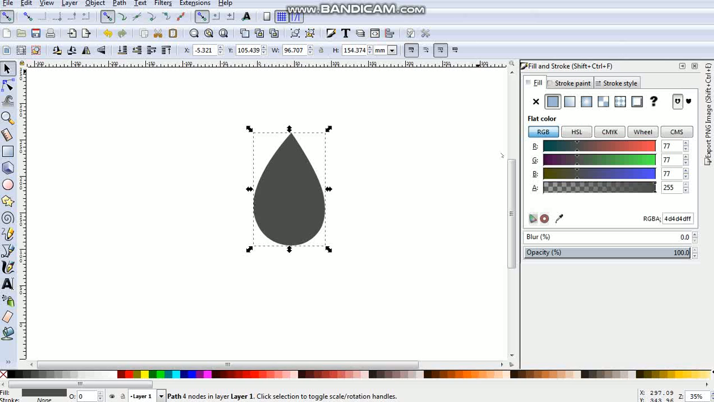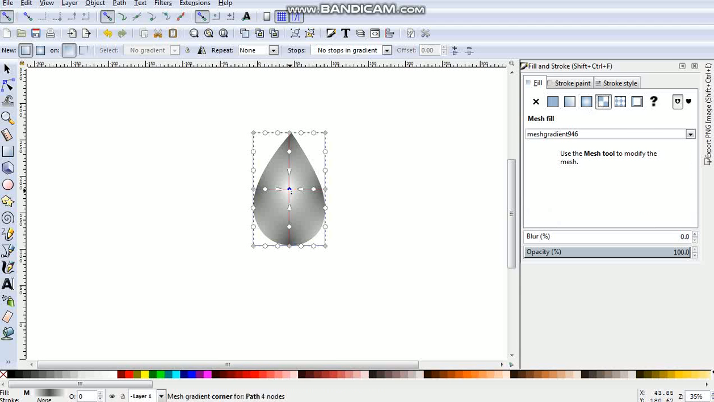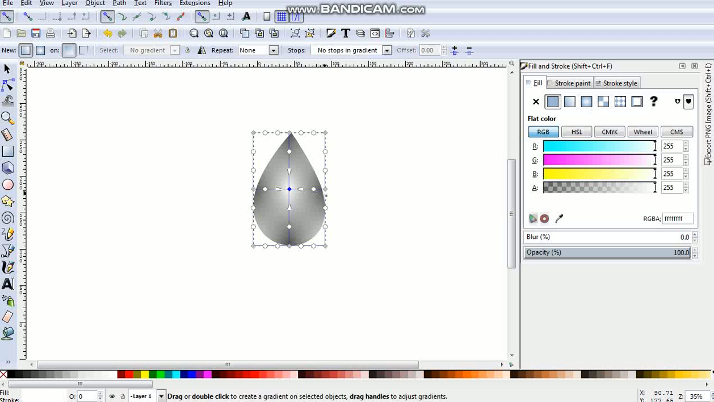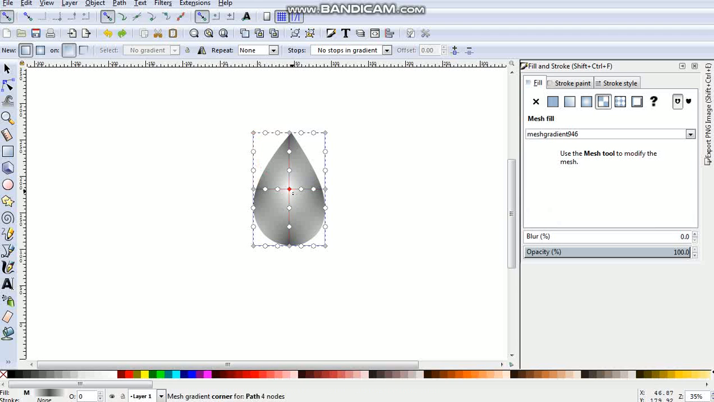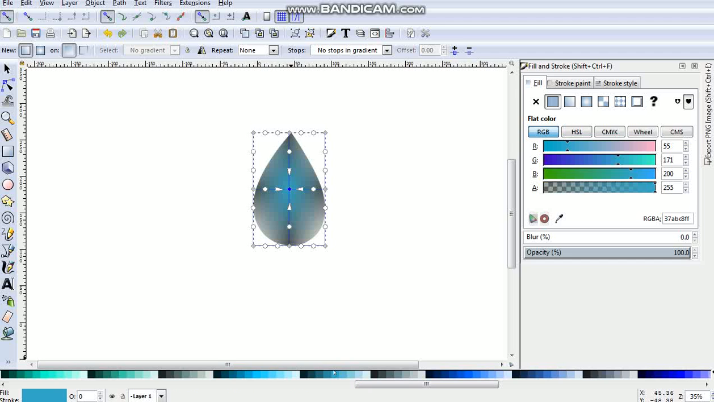So after opening the fill and stroke tab, we will choose mesh. Click on this. Okay. So we have to click on this gray one in order to fill these drops with shades of colors. So in the middle I will fill blue.